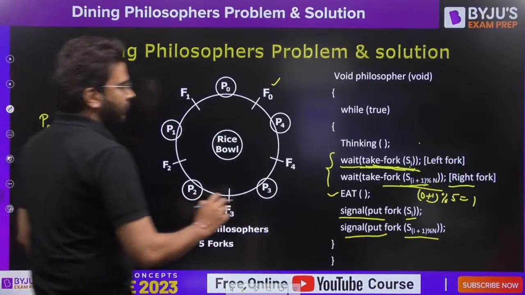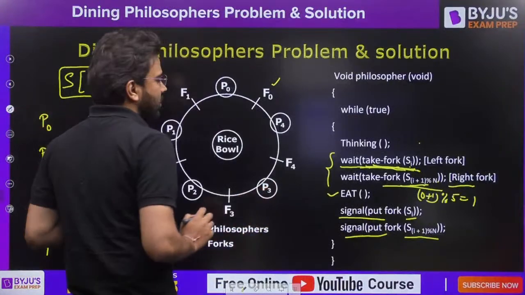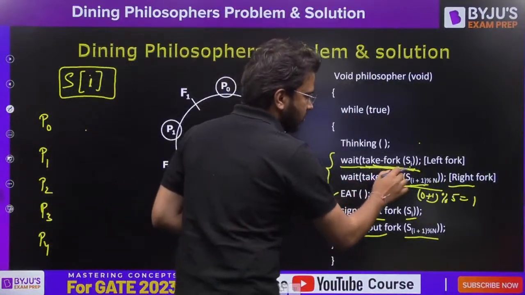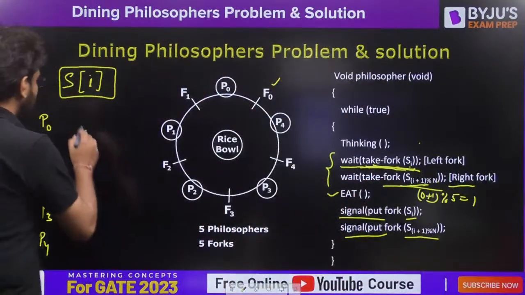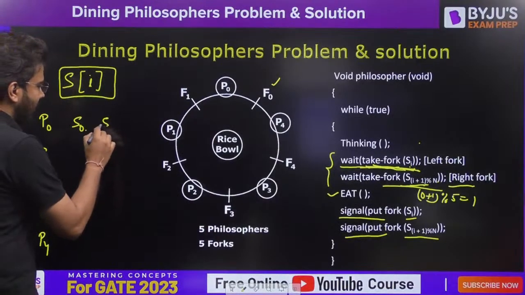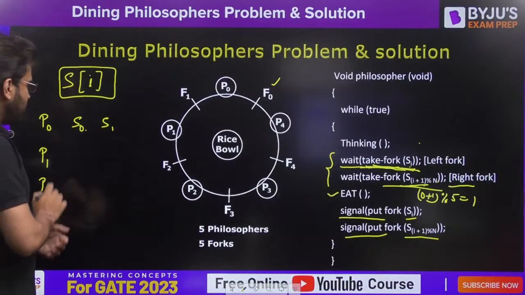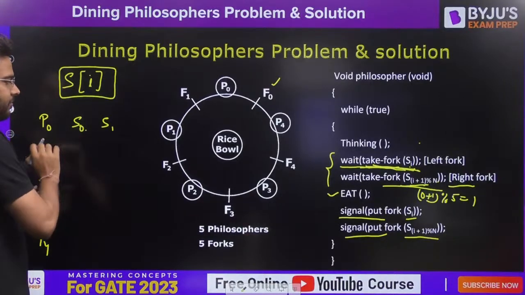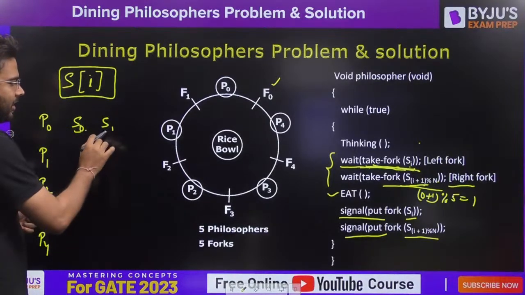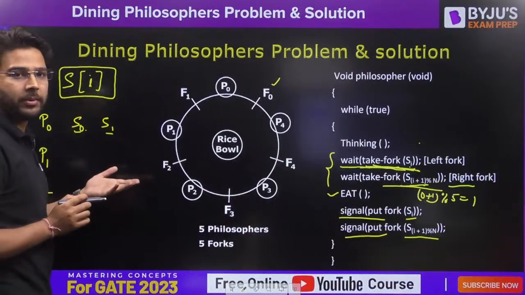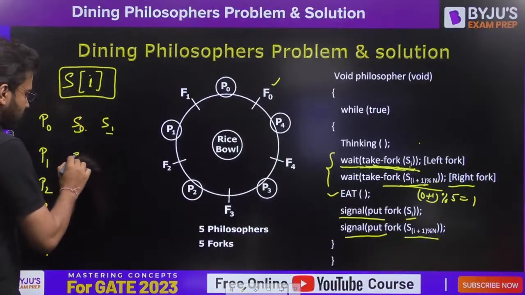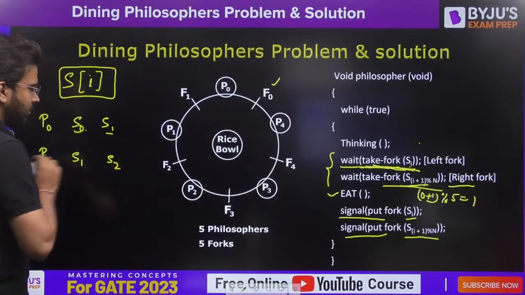Now carefully see this. When P0 is executing this code, we have 2 semaphores: one is S0 and the other is S1. The index is the same for the left fork, so it is going to perform wait operation on S0 here and S1 here. For P1 it is going to be S1 here and S2 here.